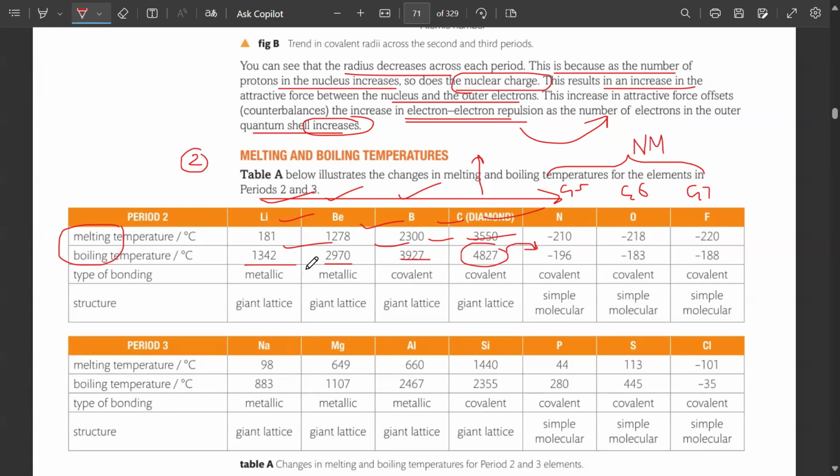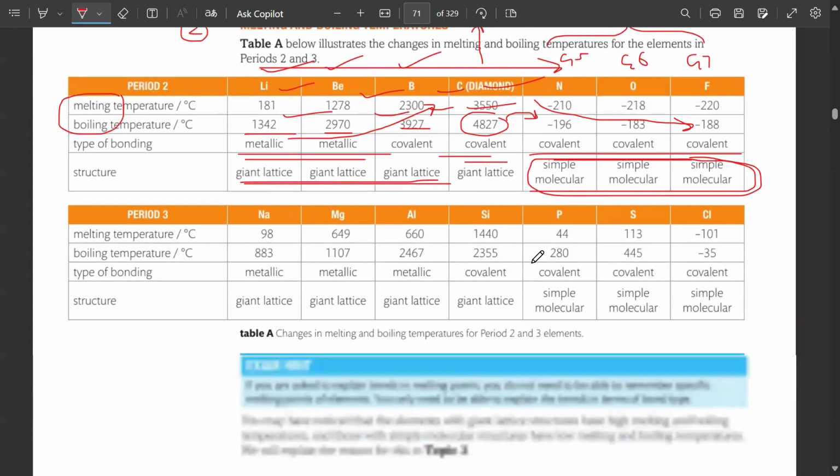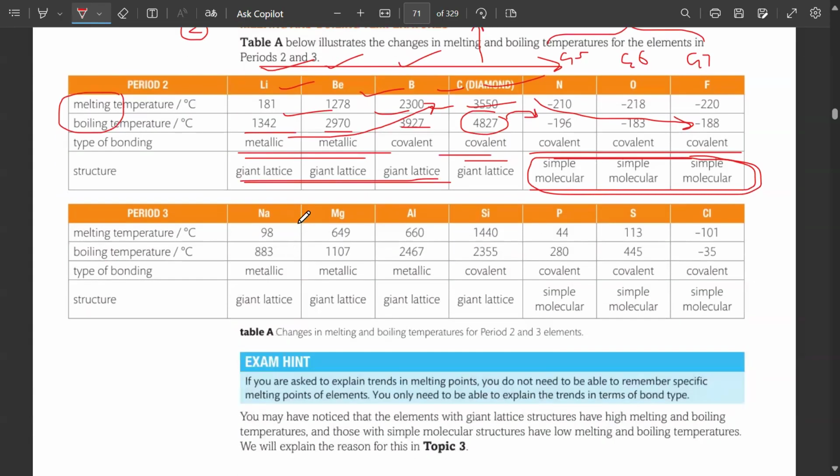So first they increase, and after group 5 they decrease, because the type of bonding is first metallic, then covalent, and it remains covalent when we talk about non-metals. Talking about structure, metals have a giant lattice structure including group number 4, but groups 5, 6, 7 are non-metals, they have a simple molecular covalent structure. In period 3 also, if you look, first the melting and boiling points are increasing up to silicon, because sodium is a metal, magnesium is a metal, aluminium is a metal.